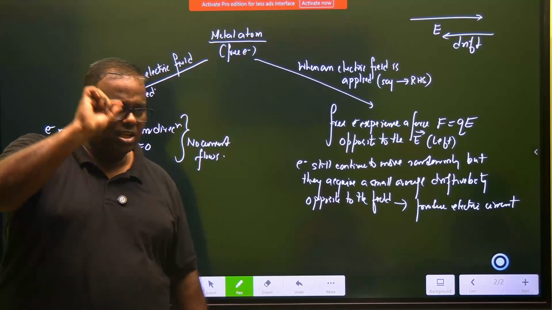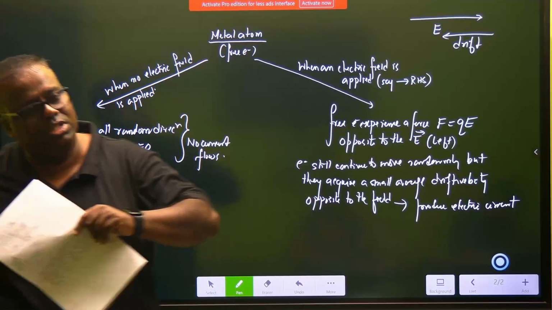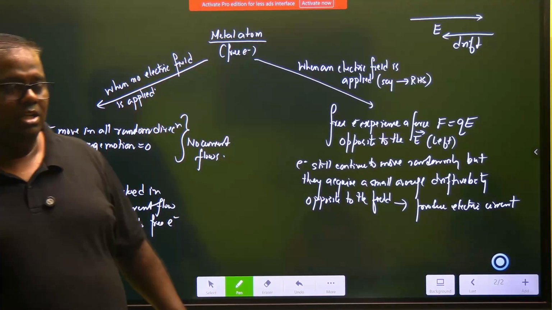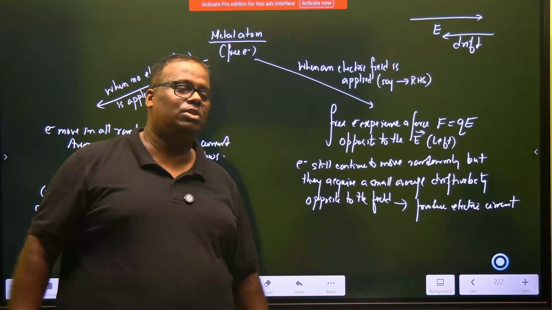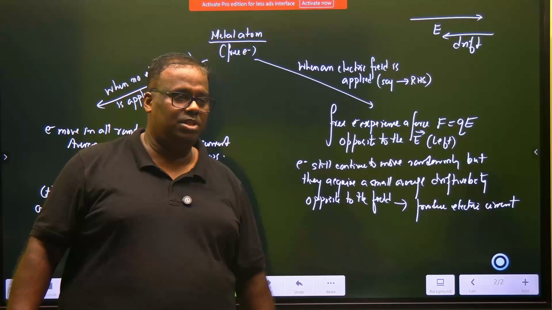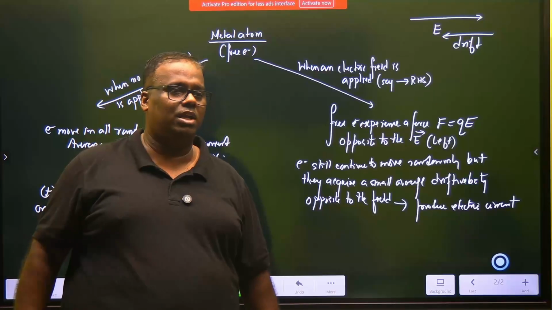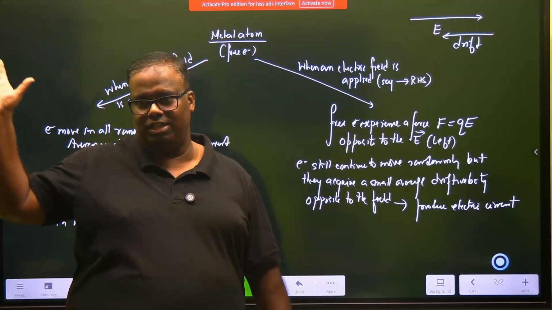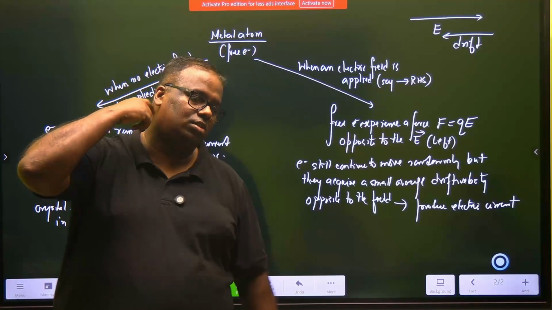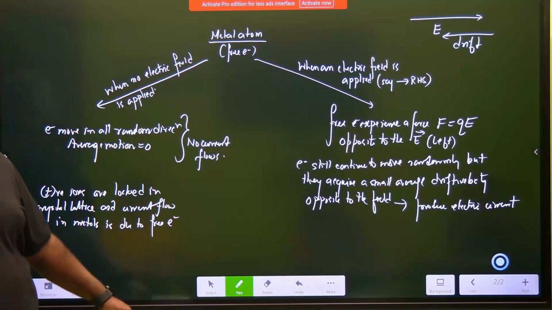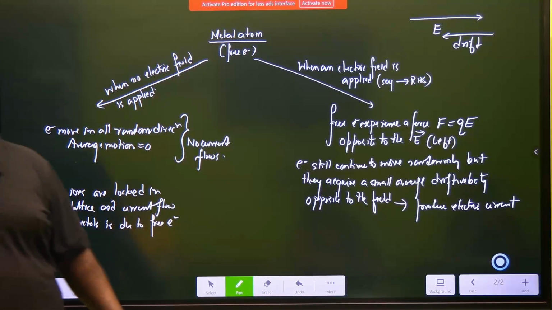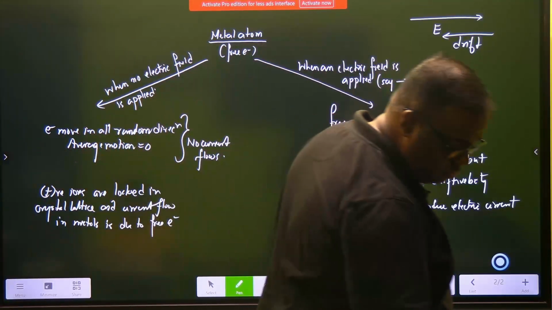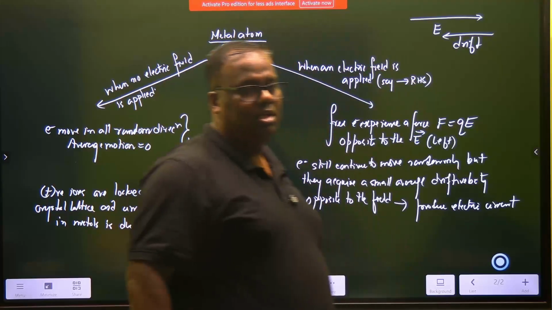And though they still keep moving randomly, all of them will start to drift in one direction. That drift produces a current. Now you can ask, sir, what happened to the positive ions? That means me after losing my electron, but I cannot leave my position because I am a part of the crystal lattice. So I remain locked, whereas my free electrons are actually contributing to the current flow in a conductor. Hence, in a conductor which is a metal, the current flow is only due to free electrons. Is this much clear?